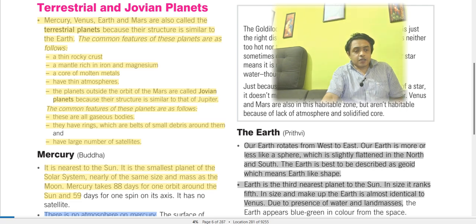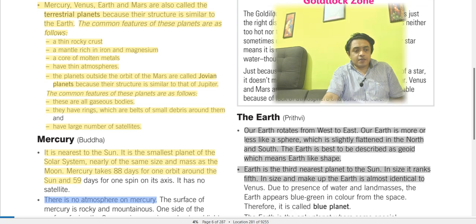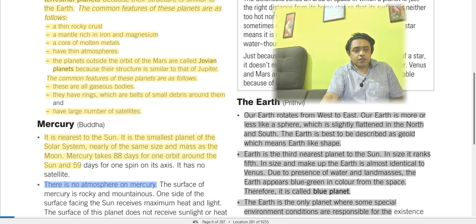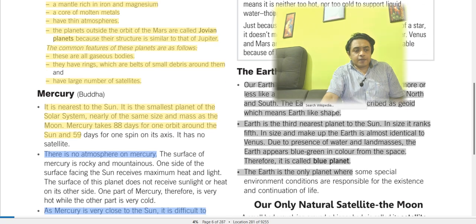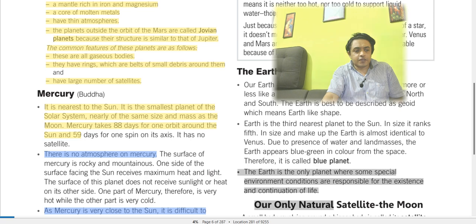Earth is the third nearest planet to the Sun. In size, it ranks fifth. In size and makeup, the Earth is almost identical to Venus. Due to the presence of water and land masses, the Earth appears blue-green in color from space. Therefore it is called the blue planet. So, which one is called the blue planet? Earth, because of the availability of water and land masses. The Earth is the only planet where special environmental conditions are responsible for the existence and continuation of life.